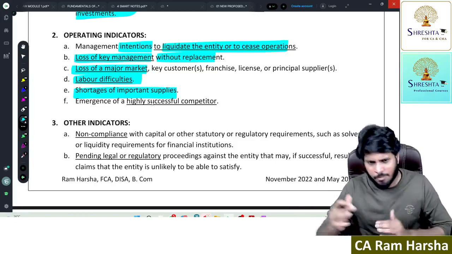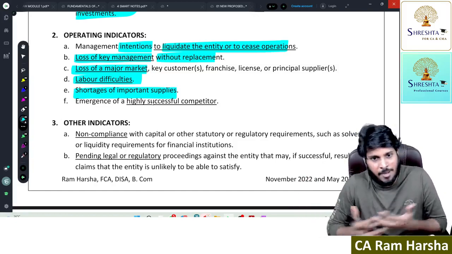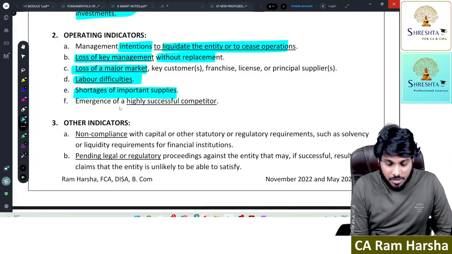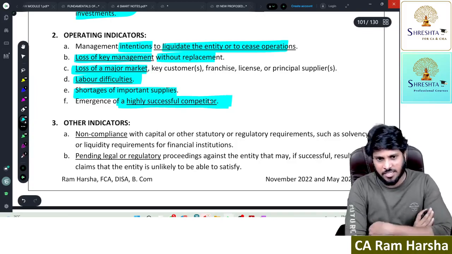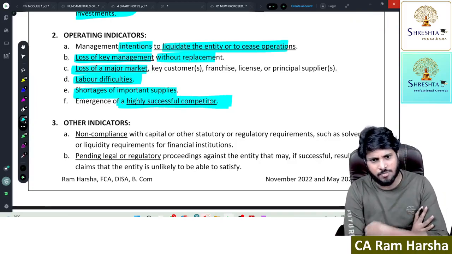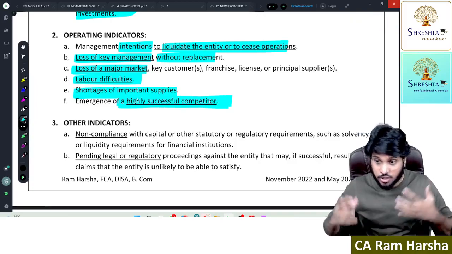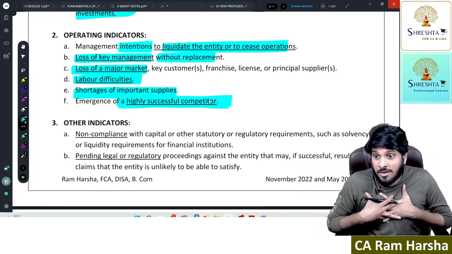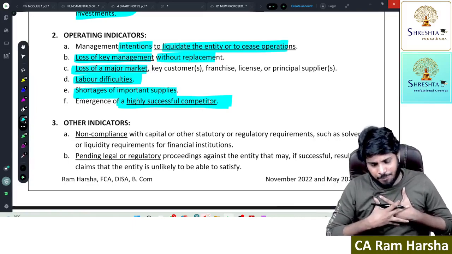Why supply demand? Manufacturing facility problem? Manufacturing capacity is so much. The problem is raw material supply. Emergence of a highly successful competitor: suddenly a big competitor came into the market. All these indicators, all these situations, will trouble this company, will end the life of this company.